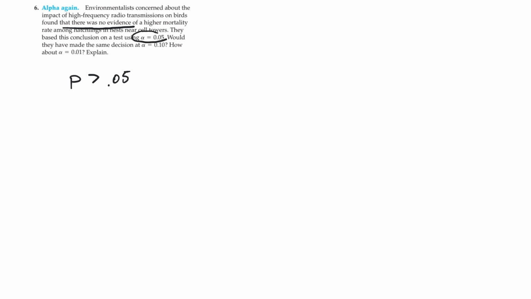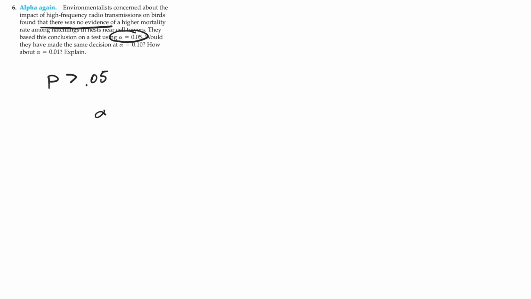And we're using an alpha level of 0.05, which means if we fail to reject it, our p-value has to be bigger than 0.05. Now, we don't know what that p-value is. It could be 6, it could be 12, it could be 50%. We have no idea. But what we do know is it's bigger than 0.05. So they're asking us to make a decision if we had an alpha level equal to 0.1 or even an alpha level equal to 0.01, would we make the same decisions? And the reality is for this one, we have two options.